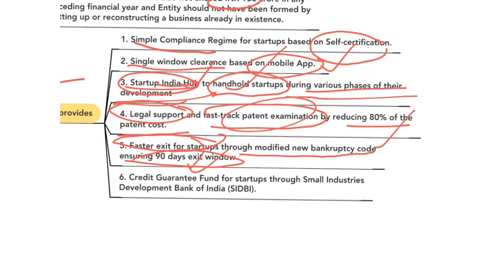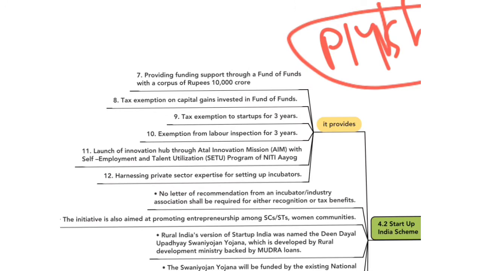The scheme also guarantees creation of a Credit Guarantee Fund under the supervision of SIDBI. SIDBI means Small Industries Development Bank of India. The scheme guarantees creation of a Credit Guarantee Fund for providing credit facilities to the startups under the supervision of SIDBI. This scheme also provides for creation of a Fund of Funds for providing funding support to the startups with a corpus of 10,000 crores.